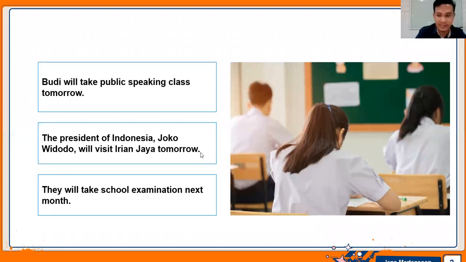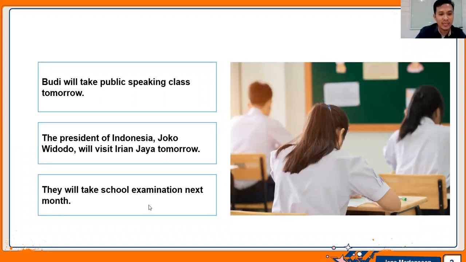Okay, what else? Anything else? Ada lagi? Indicating that this sentence is simple future tense. Using will, right? Using will. Okay, good.